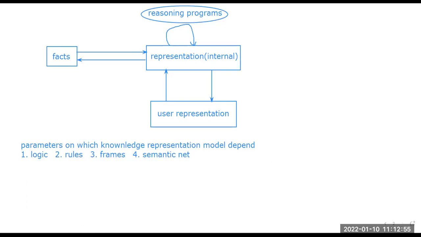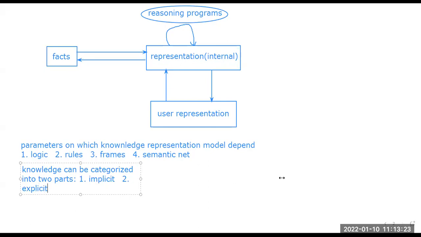So knowledge can be categorized into two parts: implicit knowledge and explicit knowledge.